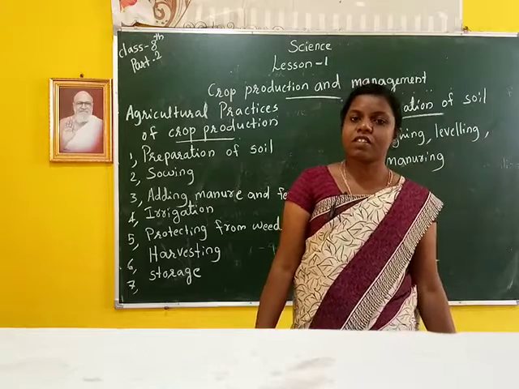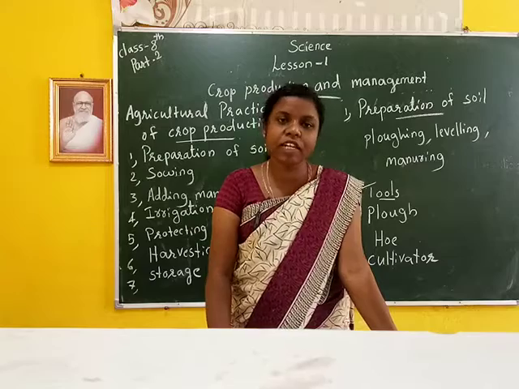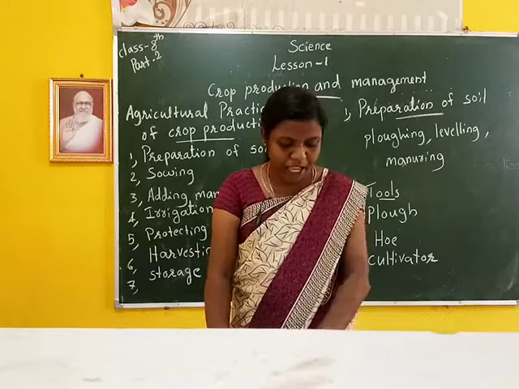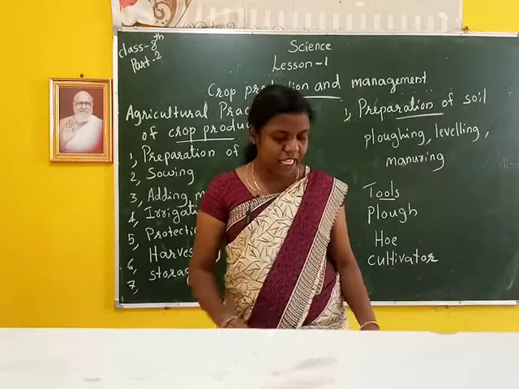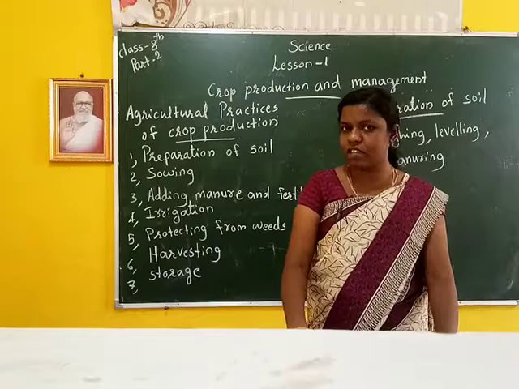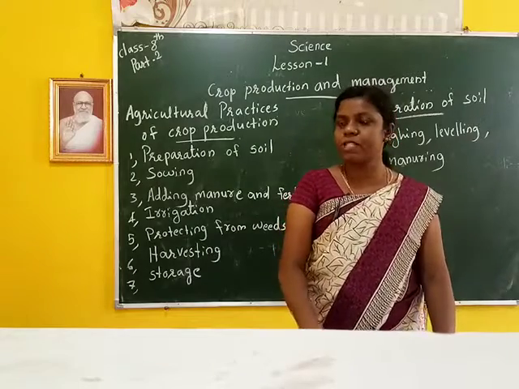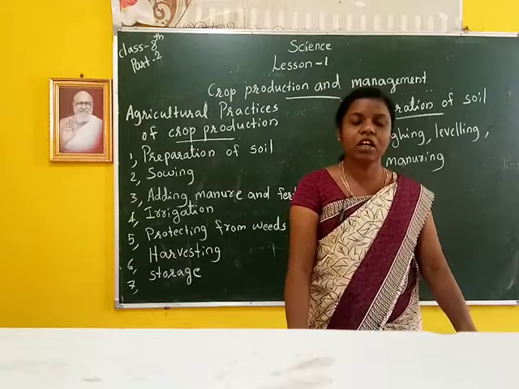In the previous class, we studied about crops. What is a crop? When plants of the same kind are cultivated at one place on a large scale, it is called a crop. Then crops are classified into two types. What are they? Kharif crops and rabi crops.